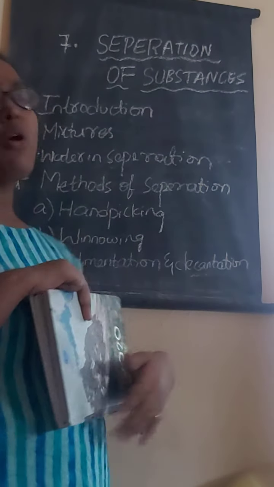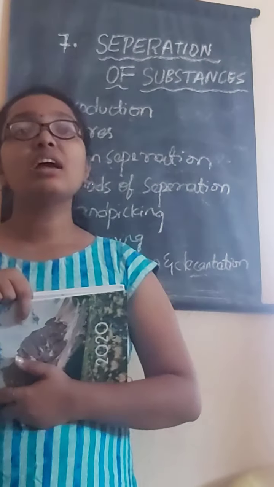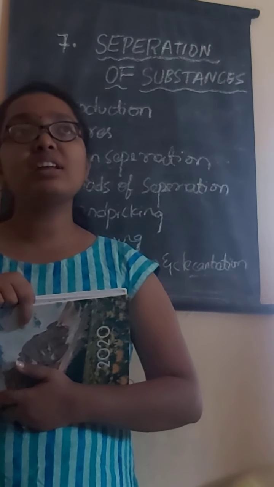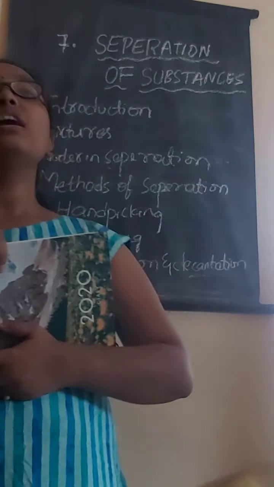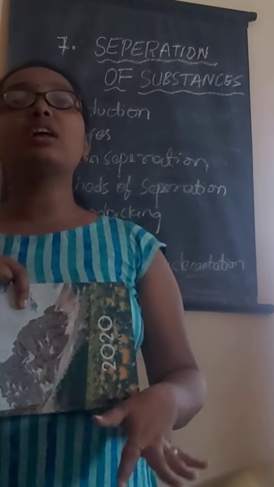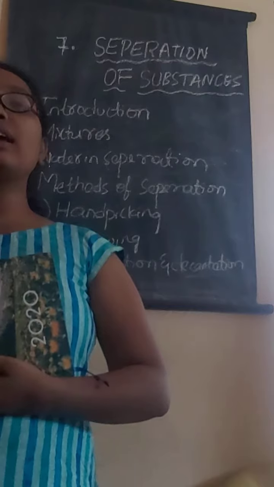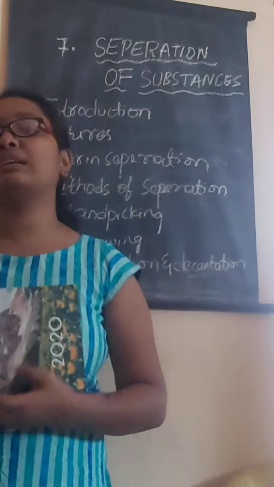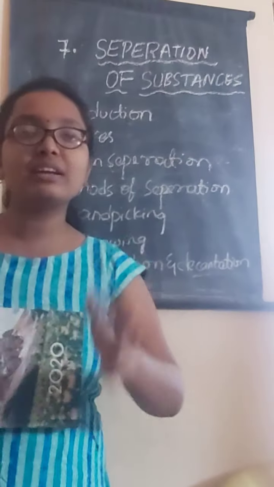And winnowing. What is meant by winnowing? Generally, after the crop comes, the grains contain husk, a small type of mud-like material.